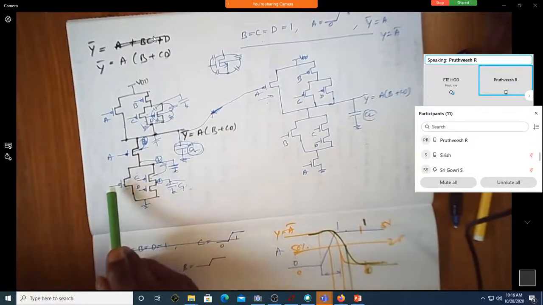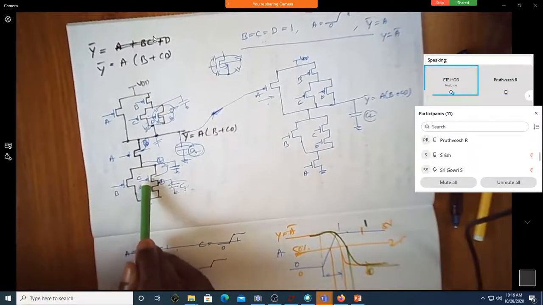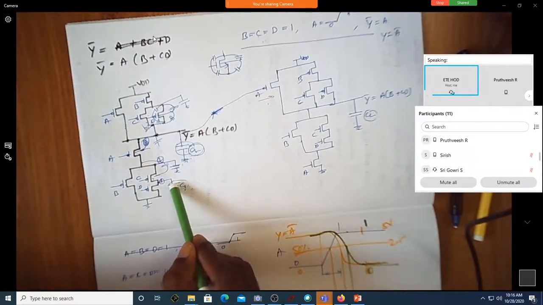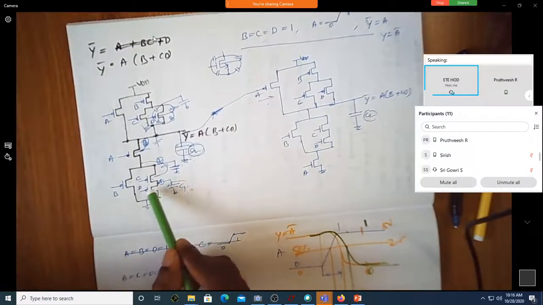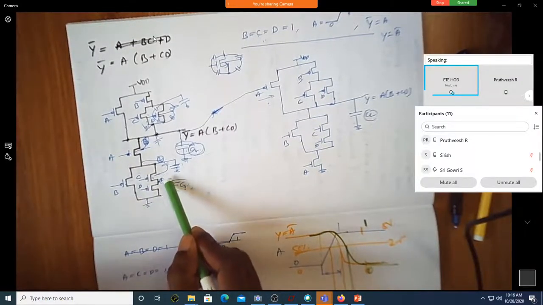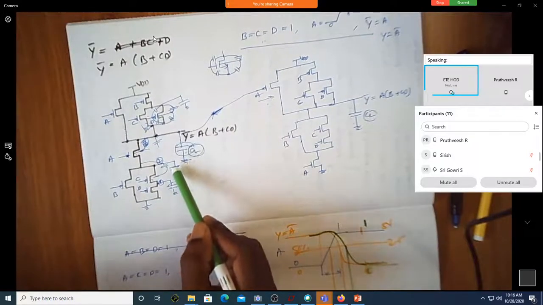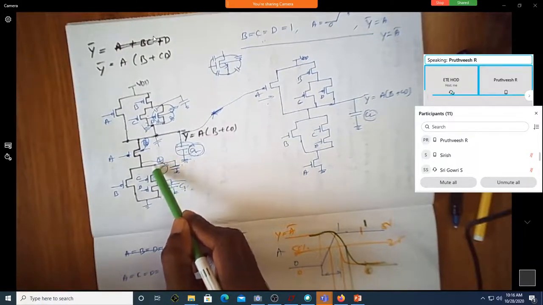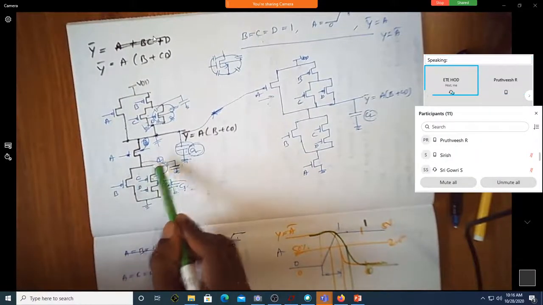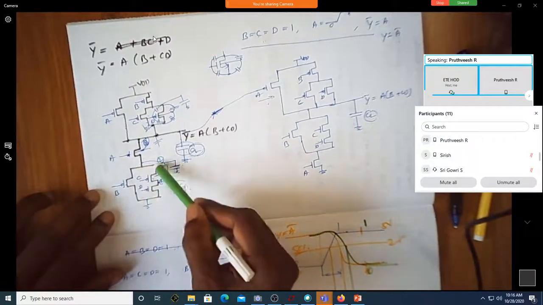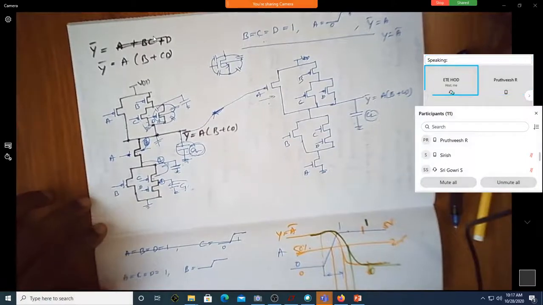Now, since this is 1, this is 1, this is 1, do these node capacitances have a path to discharge? Suppose it is having some charge, since it is on, will it discharge to ground through this transistor? Will this capacitance discharge through this combination of transistors to ground, through this and this? Correct?